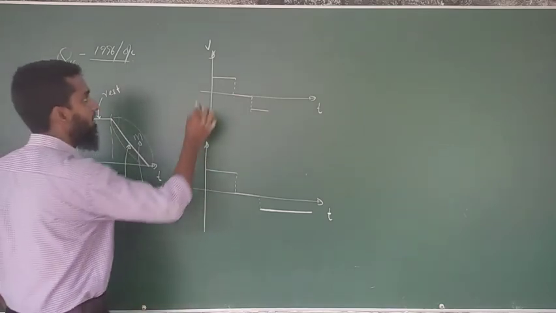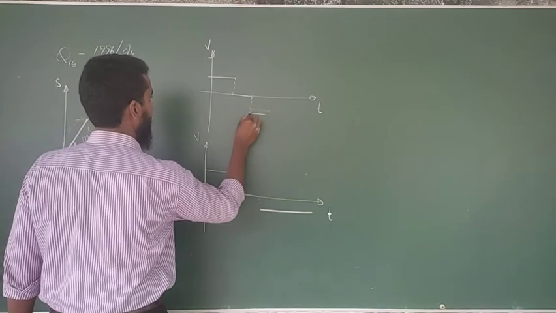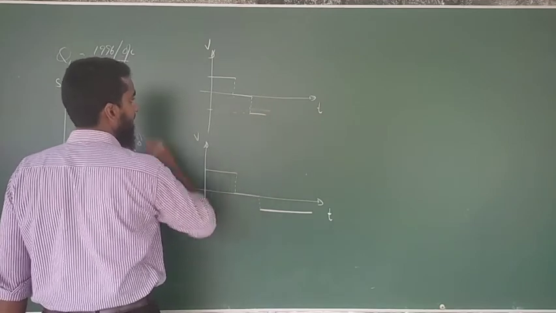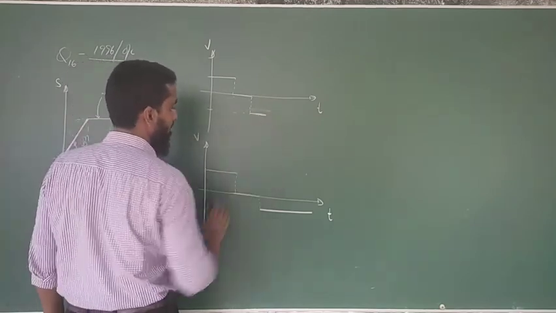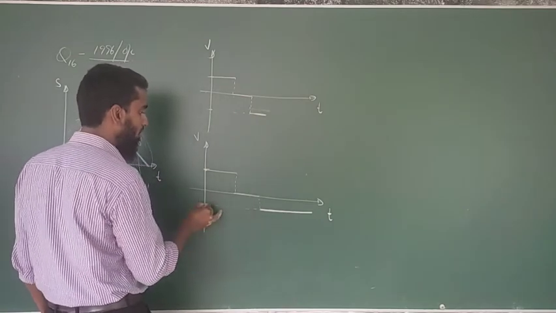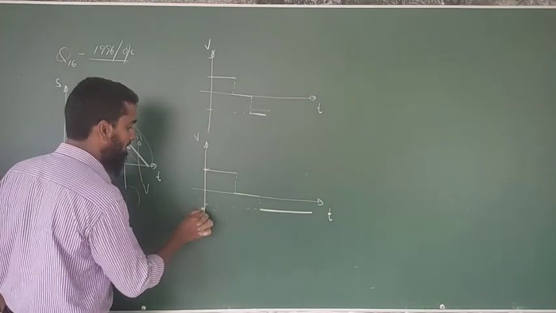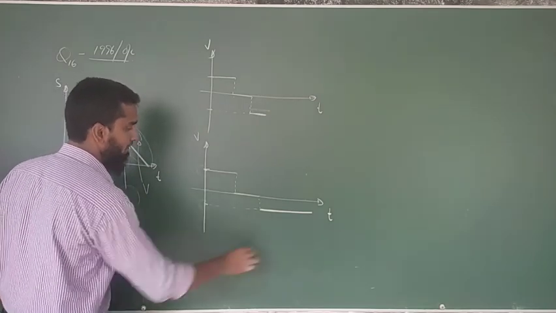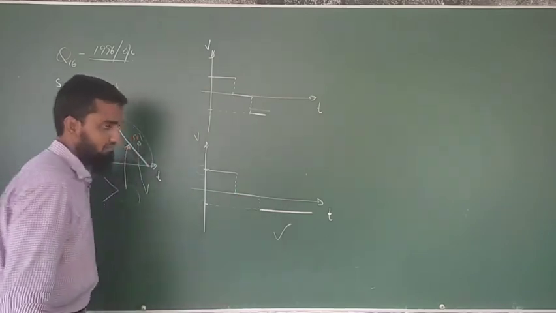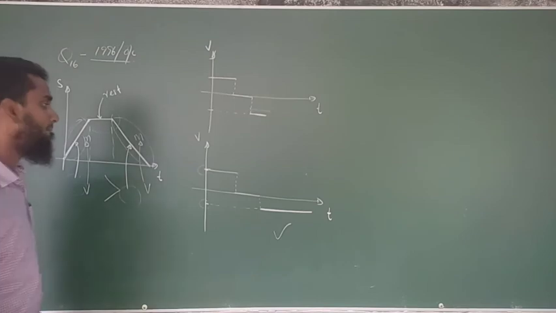Now look at the graph. Here the velocity is shown here. At the same time, the same value of velocity is shown in the minus as well. But here, the velocity shown here is not equal to the velocity shown here. The velocity shown here is lesser than this. Then the correct graph is going to be this. And another part is given there.